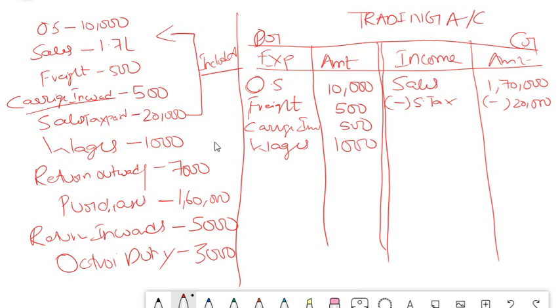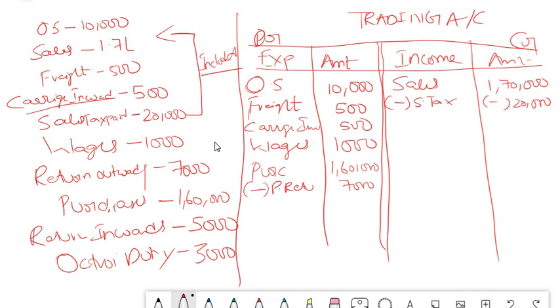Next is wages. Wages, expense, debit. Return outwards. What is that return outwards? Return outwards means something is going out from our factory. So we have purchased something and it is going out from our factory. So what should be done? Here if you see, there is something called purchases. Purchases is an expense. You write 1,60,000 here. Return outwards means purchase return. What you will do? You will simply negate it. That means you will simply reduce the purchase returns from this purchases.